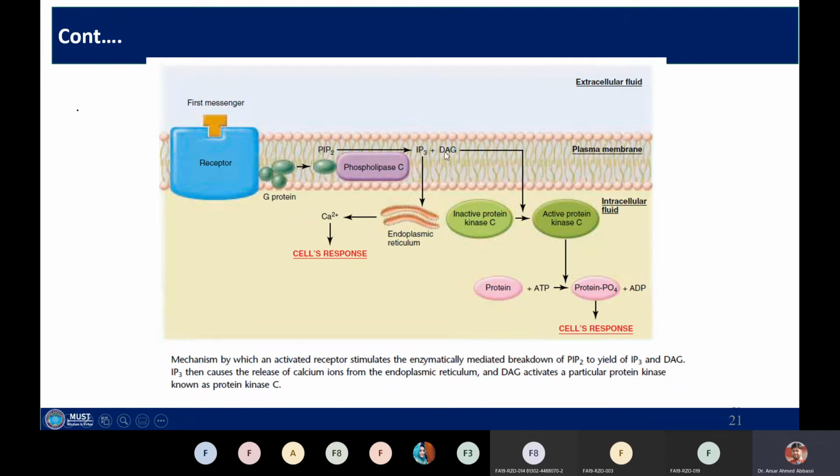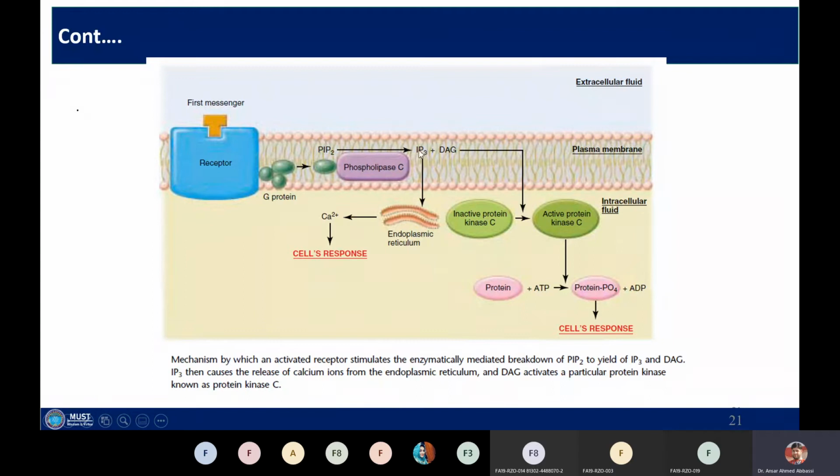This PIP2 will be converted into IP3, inositol triphosphate, and DAG, diacylglycerol. DAG will activate a kinase called protein kinase C, and once this protein kinase C is activated, it will phosphorylate certain other proteins, and hence we have the cellular response.